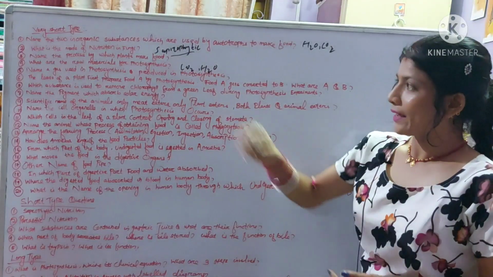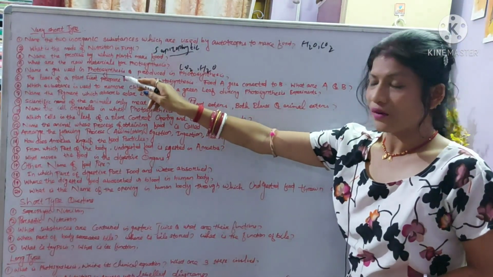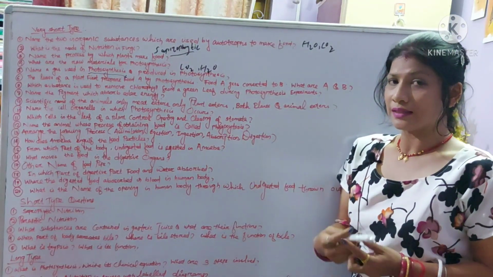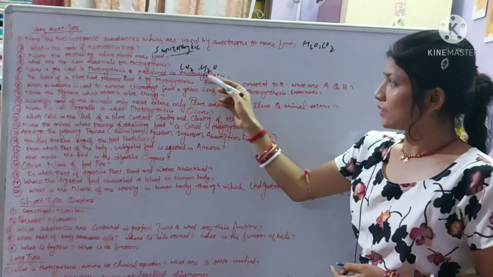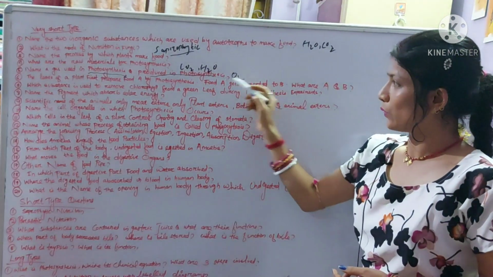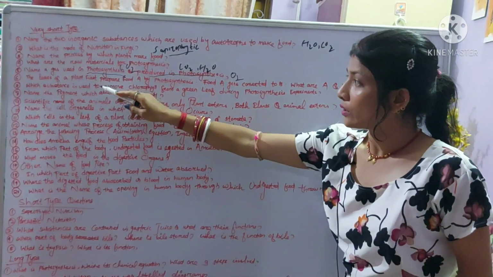Our next question is, name a gas used in photosynthesis. That is carbon dioxide, because in photosynthesis carbon dioxide is utilized. And which gas is produced in photosynthesis? O2. And which gas is used? That is carbon dioxide.